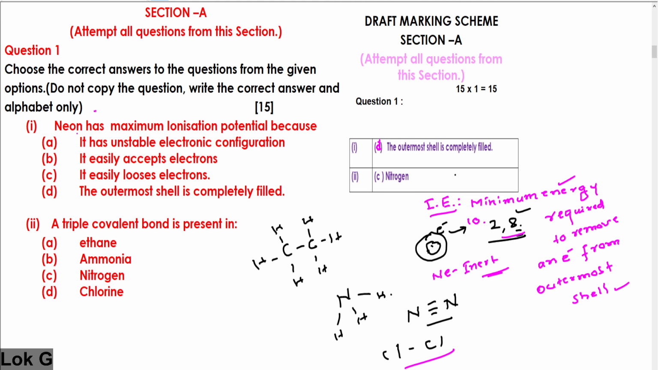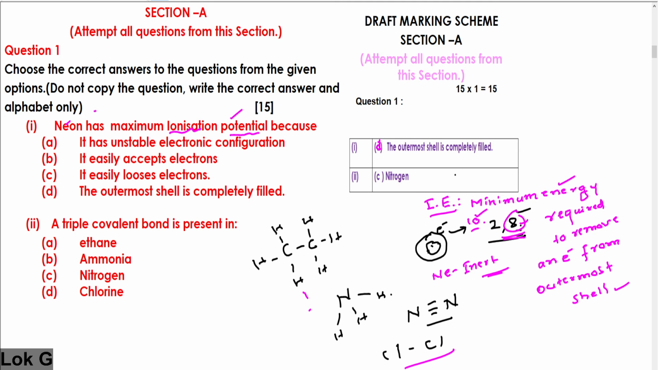Without understanding what is ionization potential and what is neon, you cannot answer correctly. What is ionization potential? You know that it is the minimum energy required to remove one electron from the outermost shell. Neon is an inert gas. Neon has completely filled orbitals, 10 electrons. Electronic configuration is 2, 8. It has attained a stable octet.